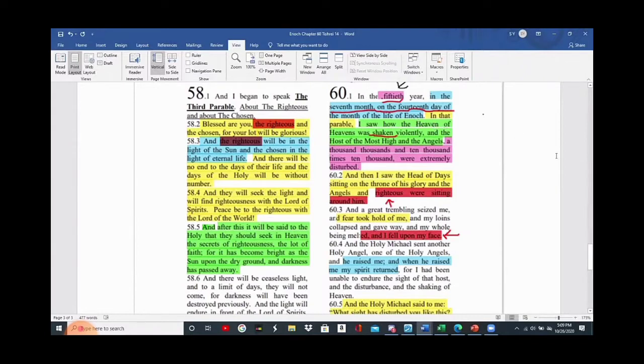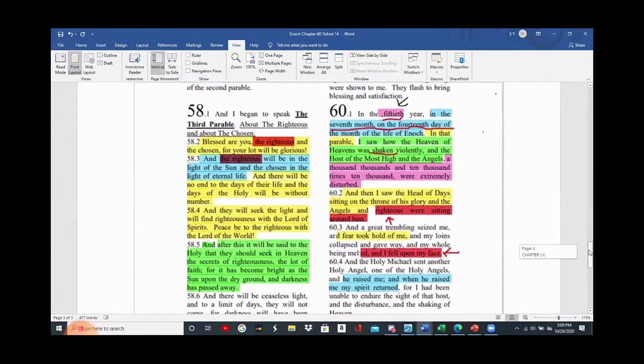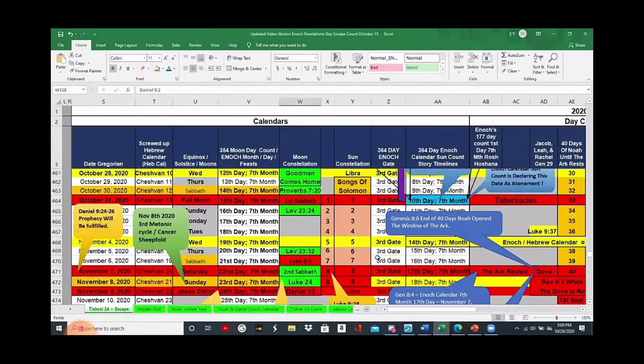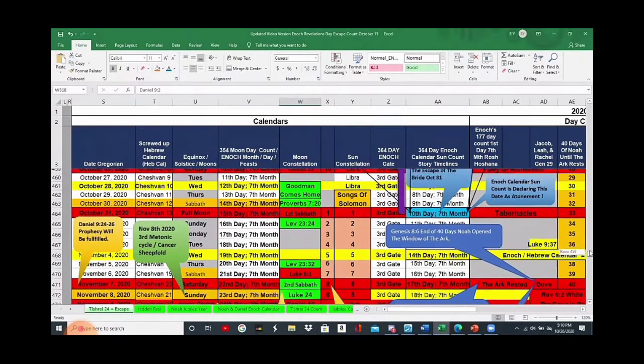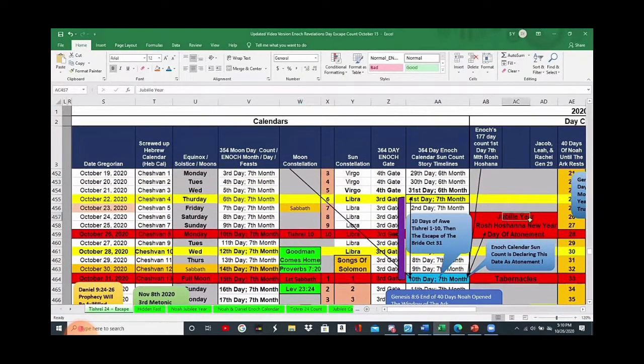And look how it says, in the 50th year. What did we say we are in, brothers and sisters? Didn't we just say we are in a Jubilee year? That this right now we're in is a Jubilee year, and I showed you the 50-year counts, all leading up to 2020, from the destruction of the temple in 70 AD. And for those of you who want to take the time and do it, count 70 AD and count 50 years and 50 years and 50 years and 50 years. It'll bring you to 2020. It's a simple count. It'll bring you right to 2020.